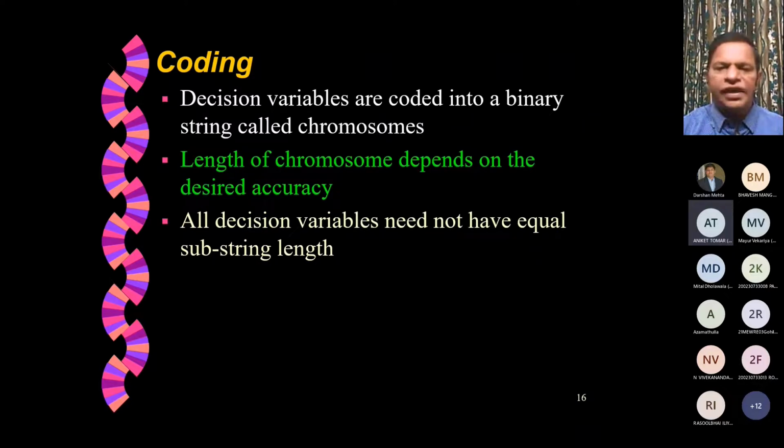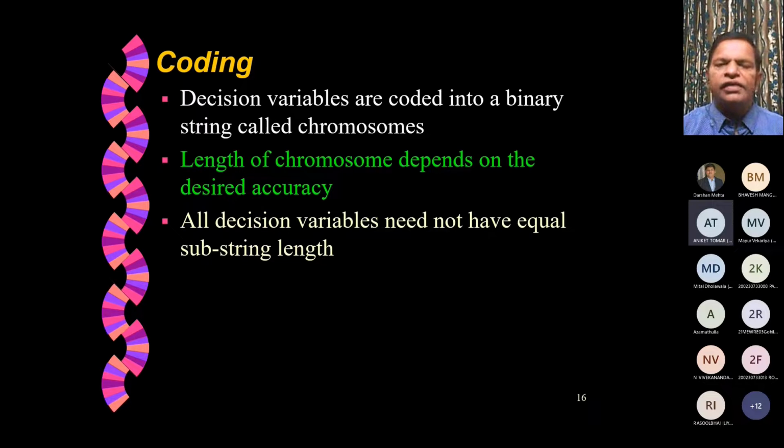So for example, if we decide that for a given desired accuracy, X can be represented in about 8 bits and Y can be represented in about 10 bits, then the total chromosome length will be 18 bits. I think you are catching there are two points here. Each variable's chromosome length need not be the same. It depends on the range and accuracy of that variable. That's why for X we had 8, and for Y we had 10. So the total is 18 bits.